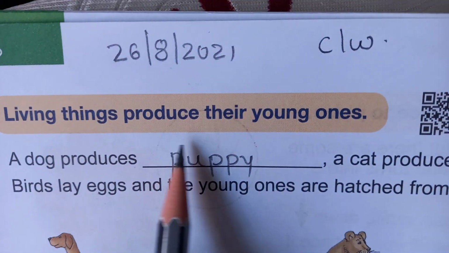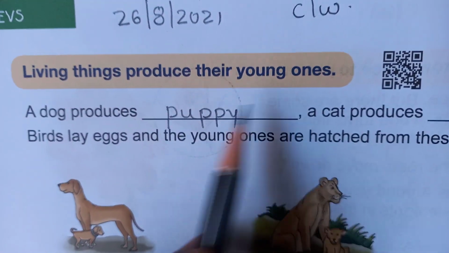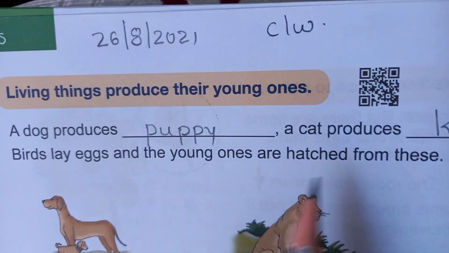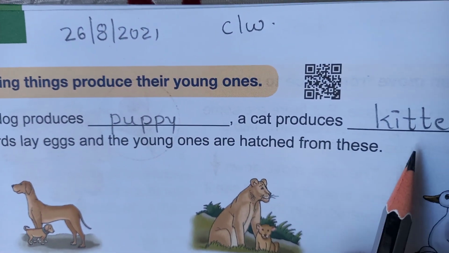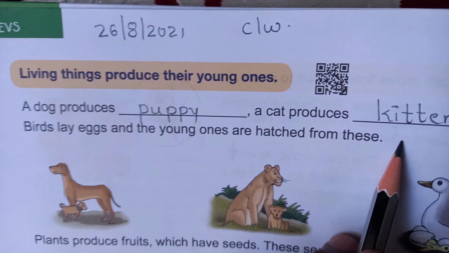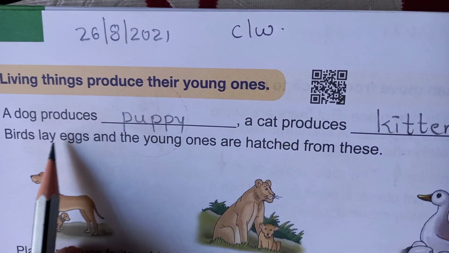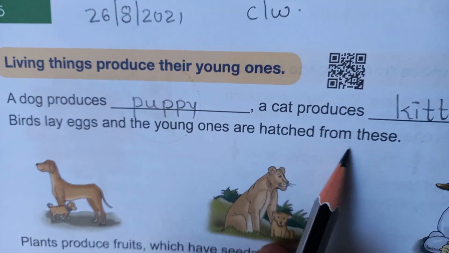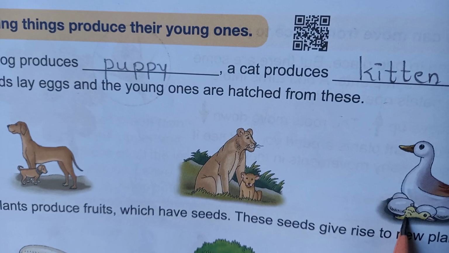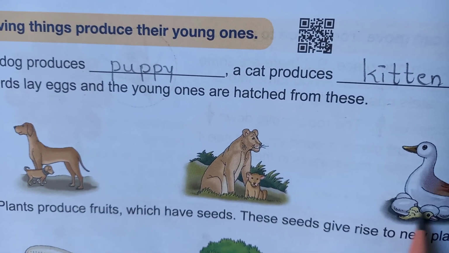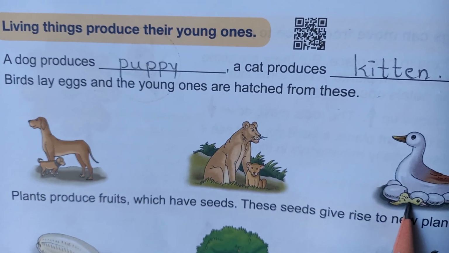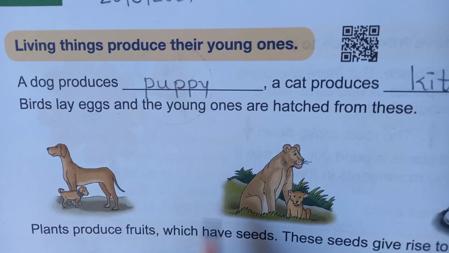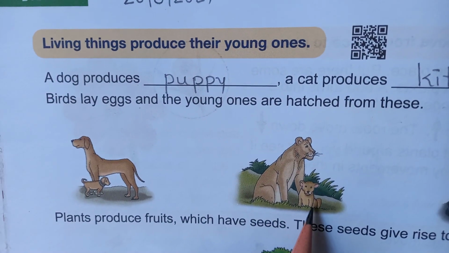Living things produce their young ones. A dog produces puppy. A cat produces kitten. Birds lay eggs and the young ones are hatched from these. See here the duck. They hatch the eggs and the young ones come out from these eggs. See here, dog gives birth to a puppy and the lioness to the cub.